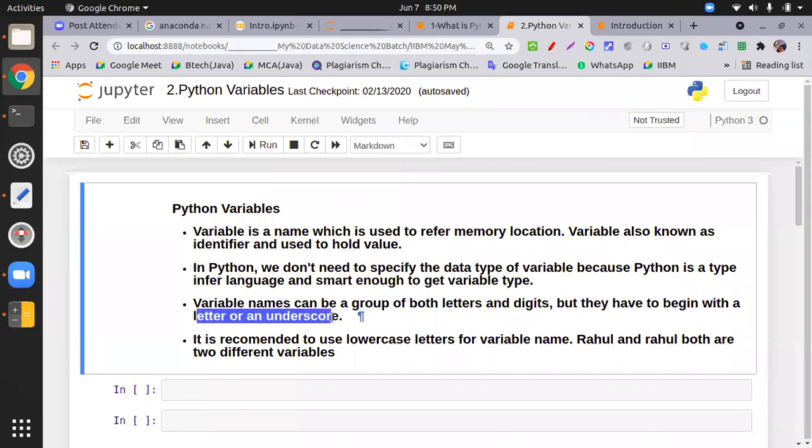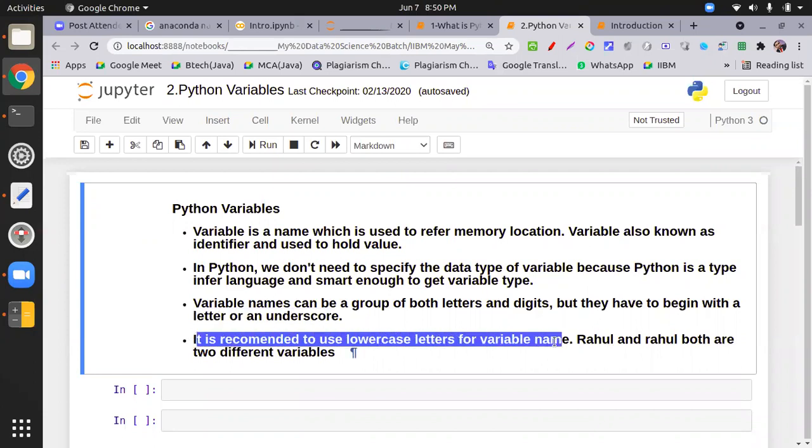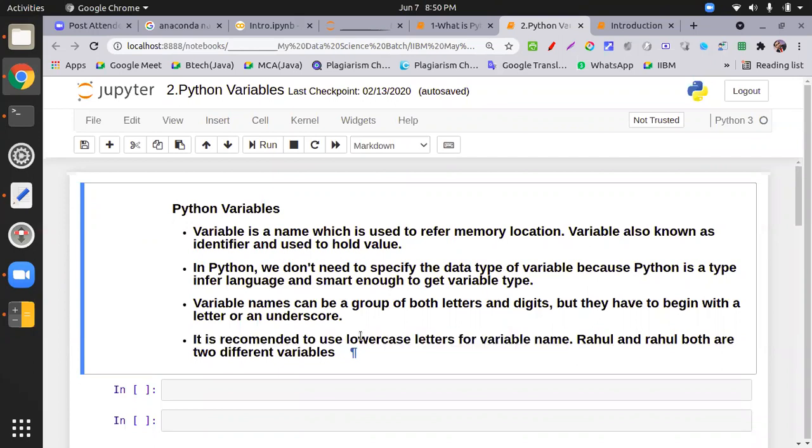So one restriction we have: a variable name can have letters and digits, but it can start with either a letter or an underscore. It is recommended to use lowercase letters for variable names. Python is also case sensitive. It differentiates lowercase and uppercase, so see Rahul and rahul. These are two different things, R capital and r small.